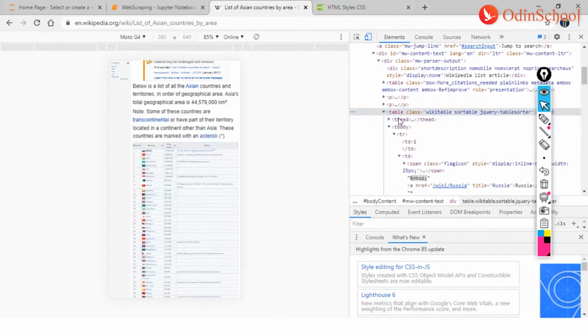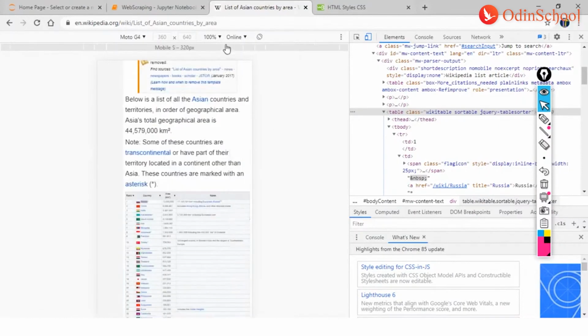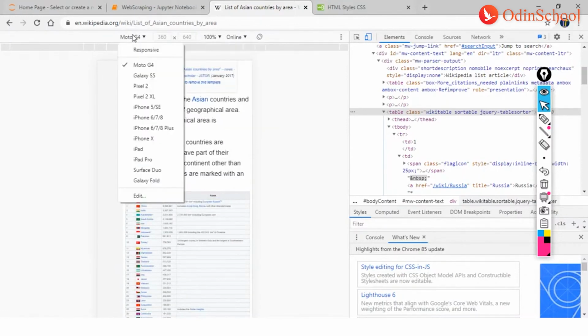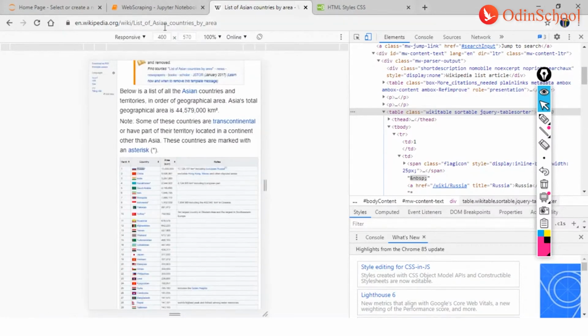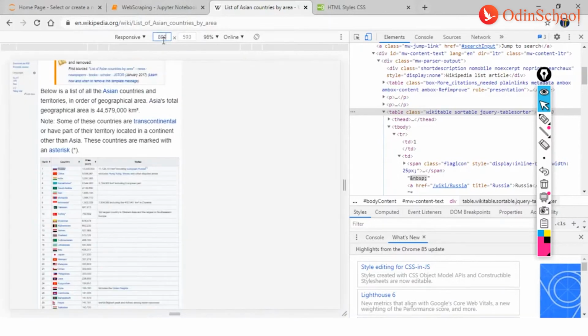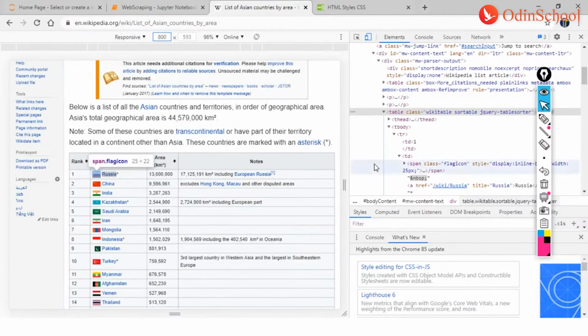So within table, I have a table header, right? Let us just zoom this a bit so that we understand. Cool.